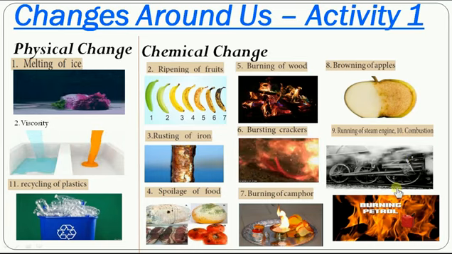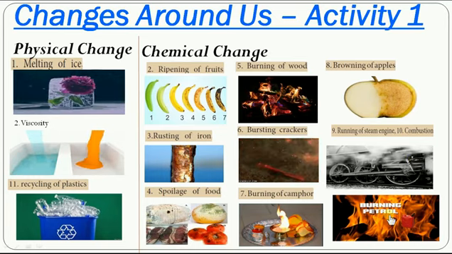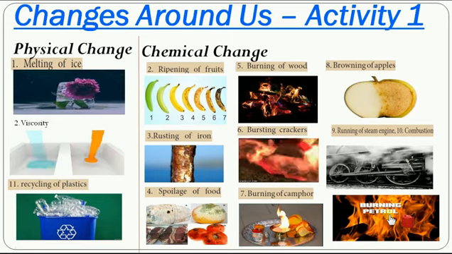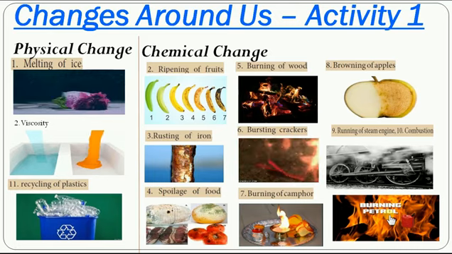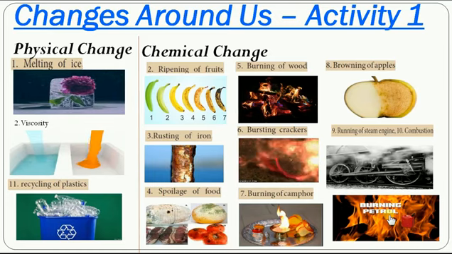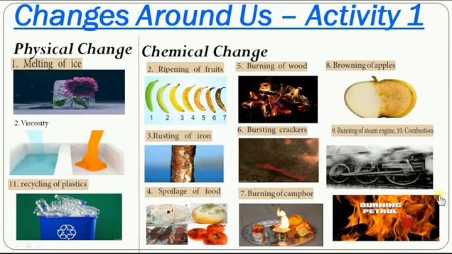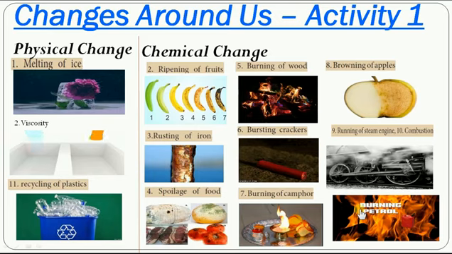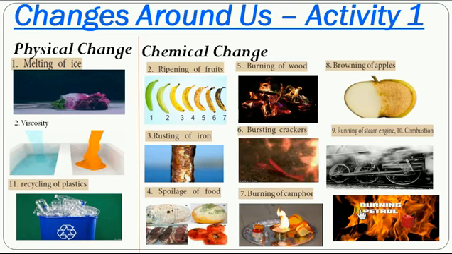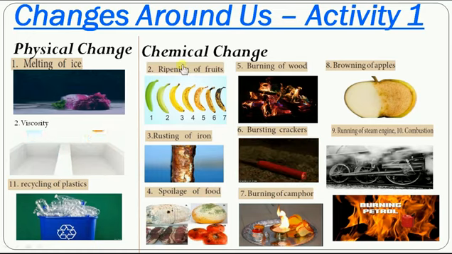And combustion is the burning of petrol. Once petrol is burned, what will happen? The molecules present in the petrol, like pentane, octane, all of these are converted into carbon dioxide and water. So new substances are formed. The change is permanent. Once the petrol is burned, we cannot get the petrol back from the gases. So it is a chemical change.